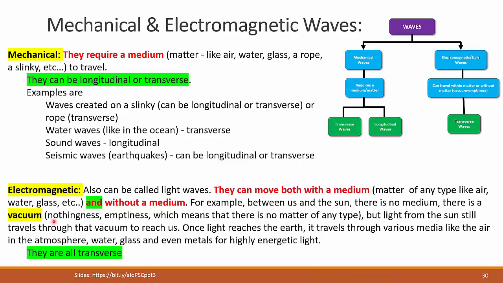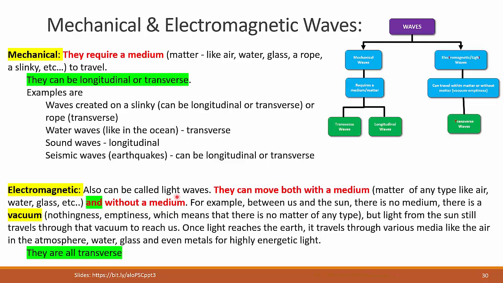Now there is a medium, the atmosphere. Light still can move through that atmosphere. And as you well know, light can move through water, it can move through glass, it gets through the windows into your houses. So it can move through emptiness between the sun and the planet Earth, but then also it can move through media when it is moving through the atmosphere, through the water, through the glass, whatever. That's what we call an electromagnetic wave. It can move either way.